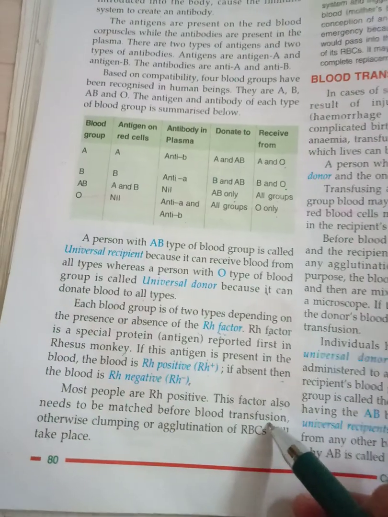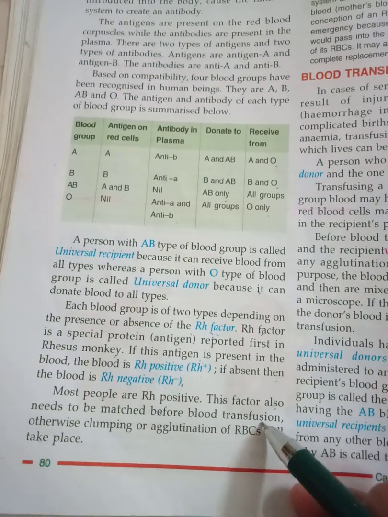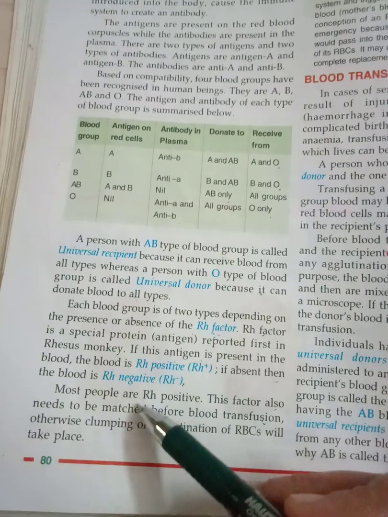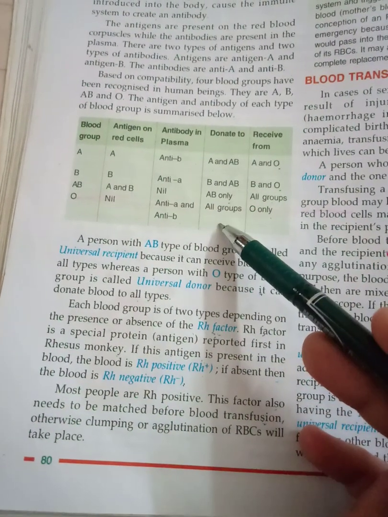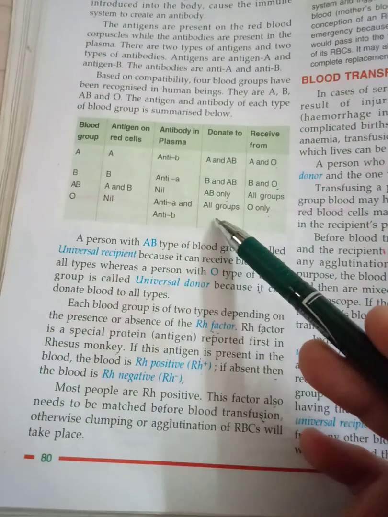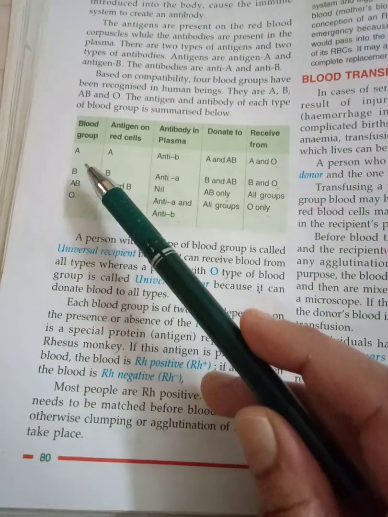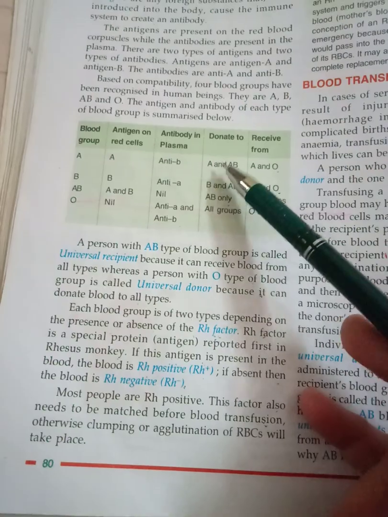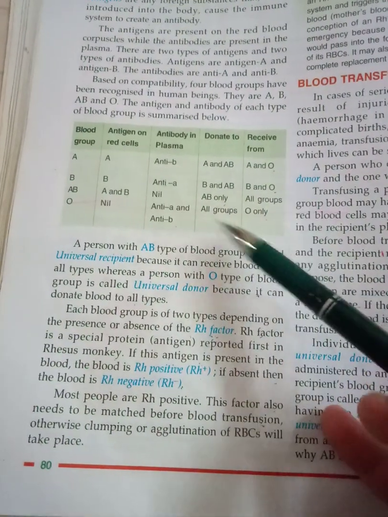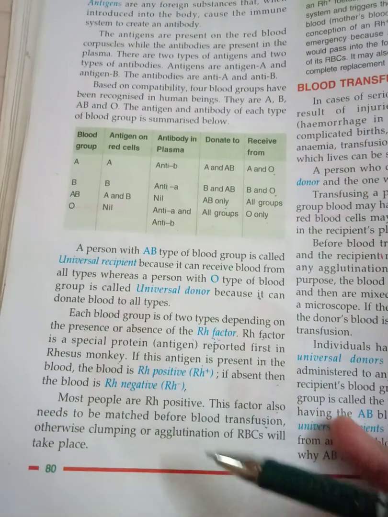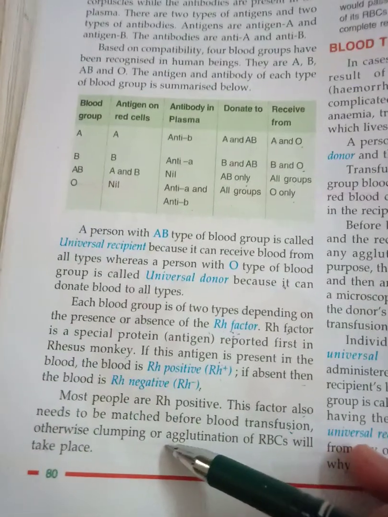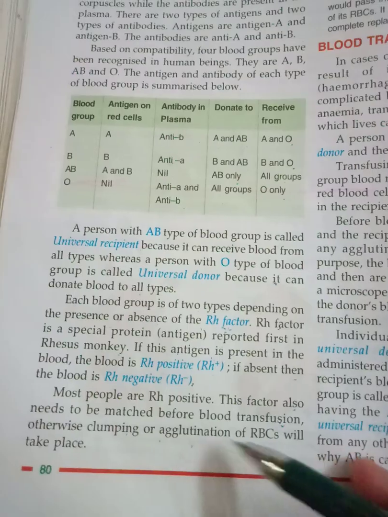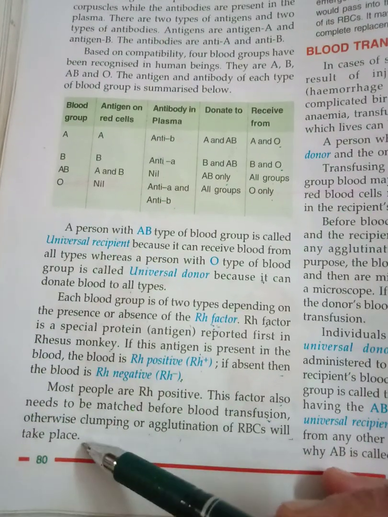Blood transfusion means when we are giving blood to someone needy. So we have to see, we cannot donate anywhere. We can donate according to the compatibility only. This is the compatibility chart, to whom blood group A can donate: to A and AB, and it can receive from A and O. So this we have to see. Otherwise, what will happen if we are not matching the blood group? Clumping or agglutination of RBCs will take place because of the antibody formation.